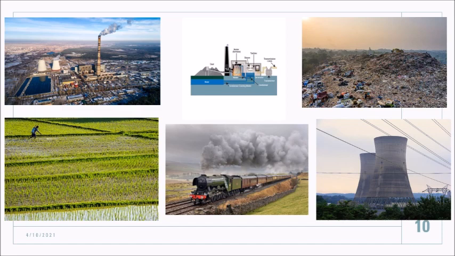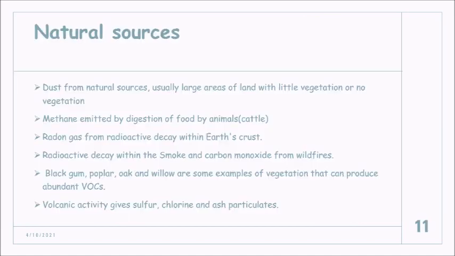In this image I'll show you some pictures. The first one is incinerators, which industries use for biomass burning. The second is landfills, where so much waste is dumped, and because of that the pollutants escape to the air. And here agricultural practices also cause air pollution, as do trains and locomotives.